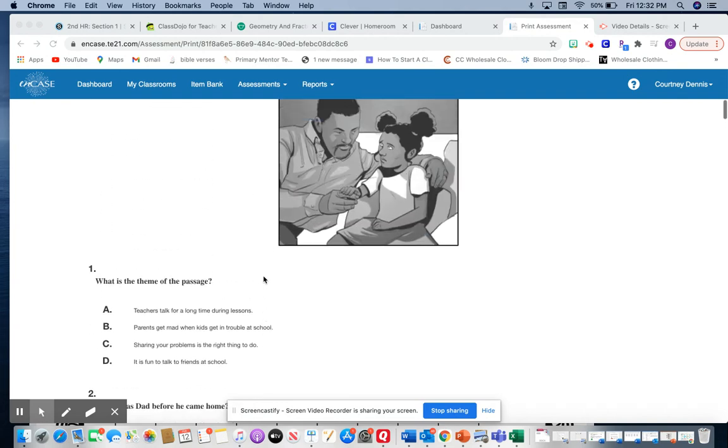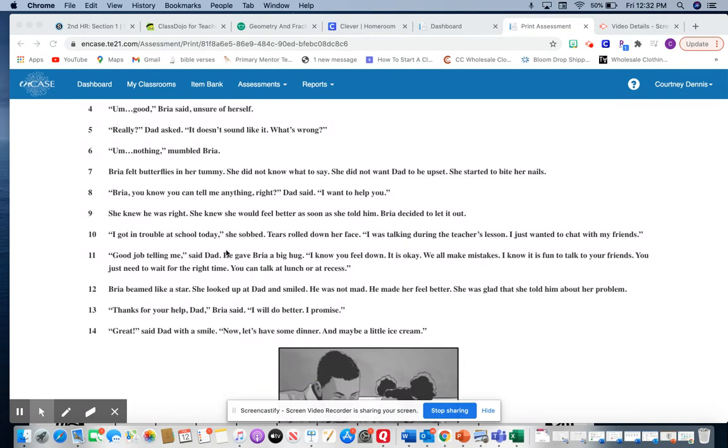Now let's go back up to the paragraph and let's try to fit the different words in there. "I got in trouble at school today," she cried. Tears rolled down her face. Okay, well, that makes sense. So let's try some of the other ones, though. "I got in trouble at school today," she laughed. Tears rolled down her face. "I got in trouble at school today," she shouted.